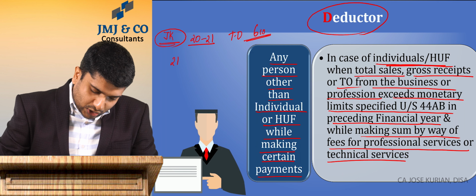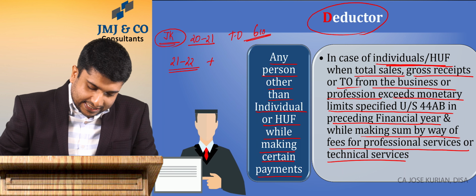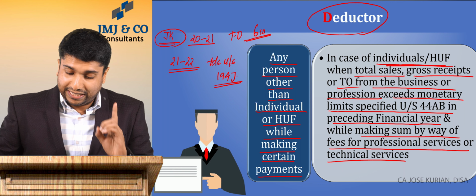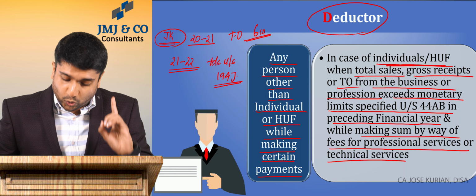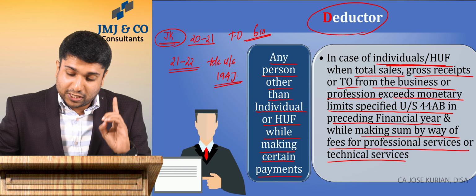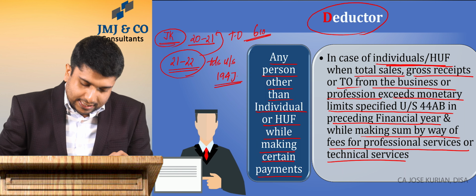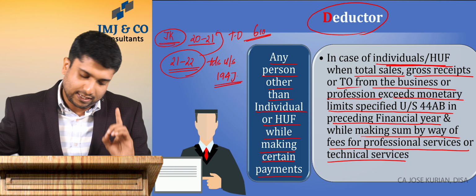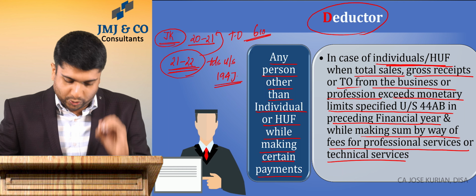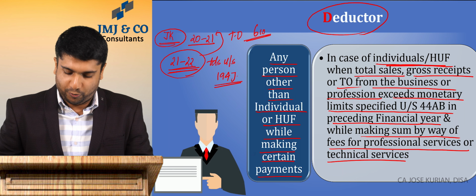And in 2021-22, I am supposed to deduct TDS under section 194J if certain conditions are satisfied. If my total sales, gross receipts or turnover exceeds the monetary limit specified under 44AB in the preceding financial year, then I am supposed to deduct TDS in 21-22 under 194J. That's what the section states.